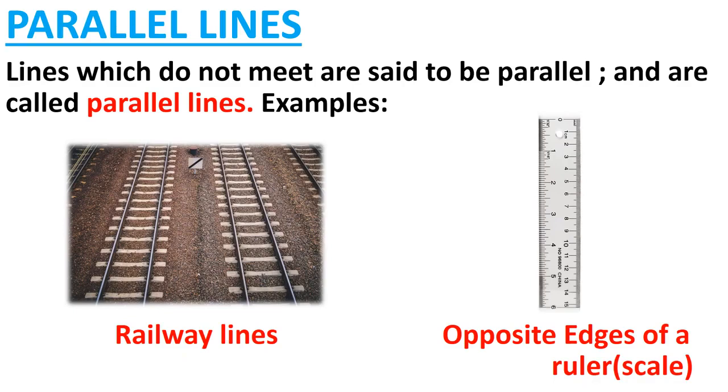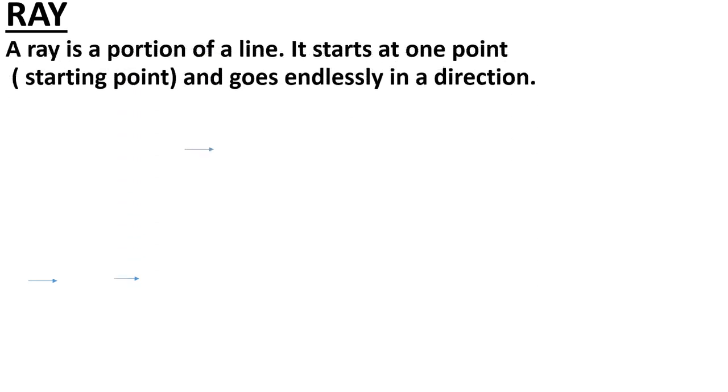Now our next topic is ray. What is a ray? A ray is also a portion of a line. As a line segment is also a portion of a line, a ray is also a portion of a line. It starts at one point.